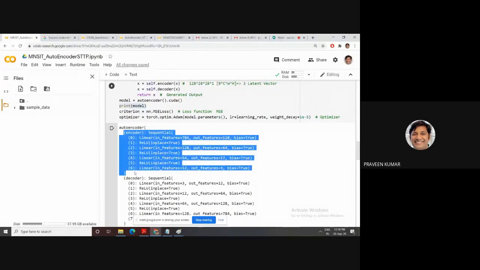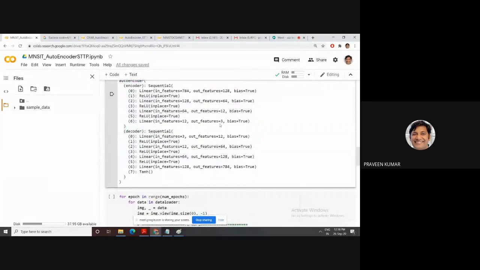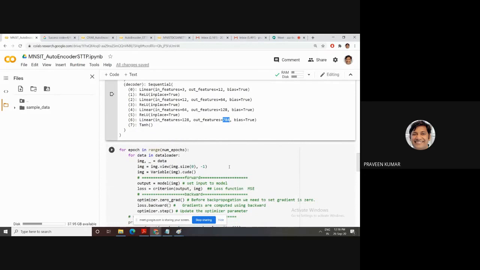This is the encoder. Then what is the output of the encoder? It is 3. What is the input of the decoder? It is 3. Then 12, then ReLU, 12 and so on this way. Then the last layer is Tanh. Then the output is 784. This is the image. Then we need to fetch our data for our model.